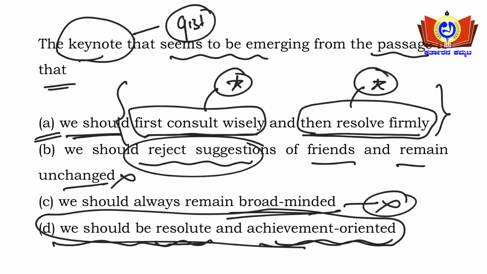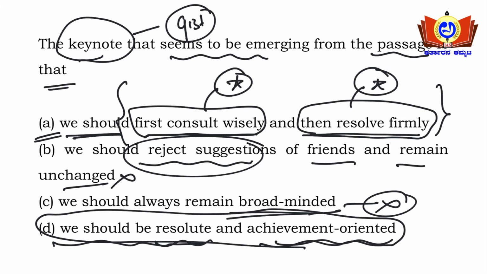In option A, it is only the man who first consults wisely and then resolves firmly and then executes his purpose with inflexible perseverance. See here, the passage goes on: inflexible perseverance, the patience needed to execute the job. That need not be compromised. Whatever the situation, the decision needs to be executed without giving excuses, inflexible perseverance and undismayed by those petty difficulties which daunt a weaker spirit, that can advance to eminence in life.